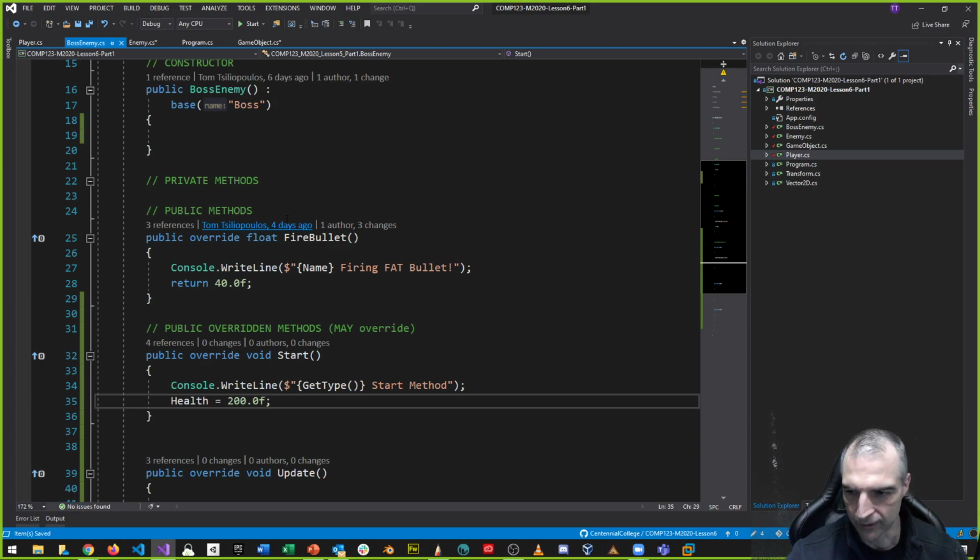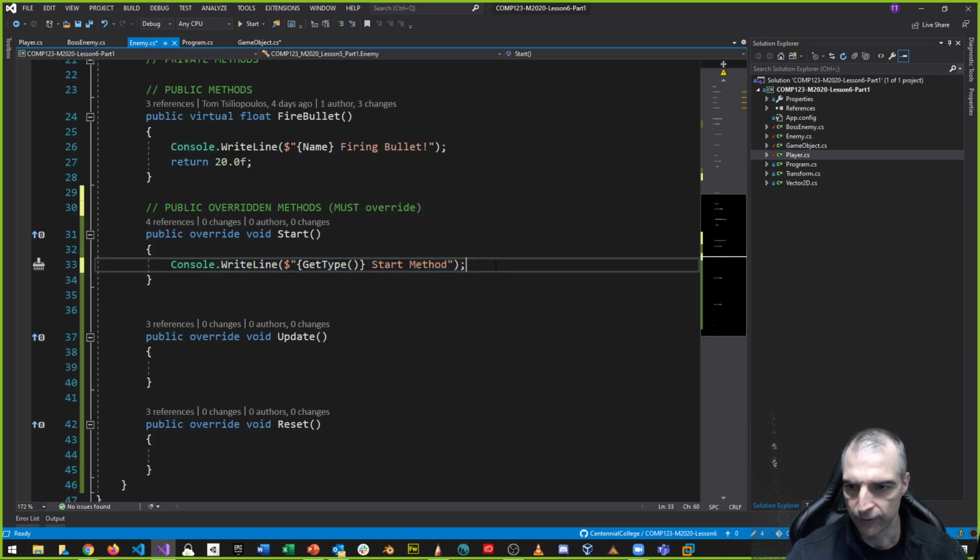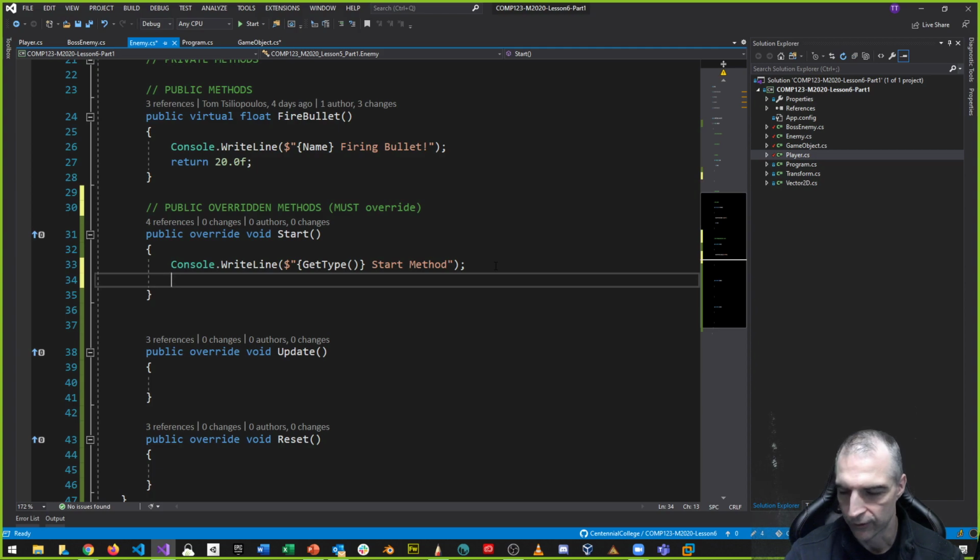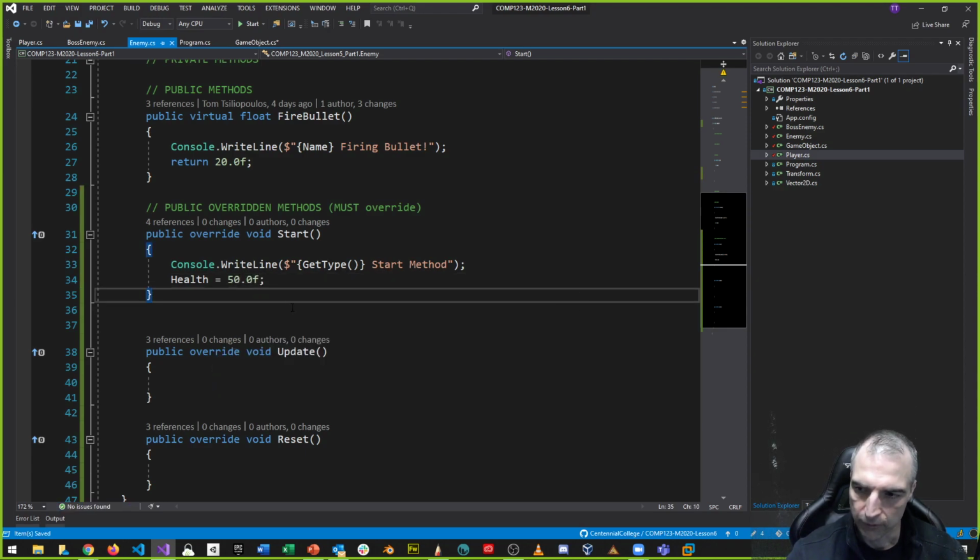And if you really want to make a stark difference, you can also say that enemies are weaker than players, they only have 50 health starting off. So we can say all enemies have only 50 health. So health is equal to 50. So that's a difference, right? All right, let's run this thing and see what we get.